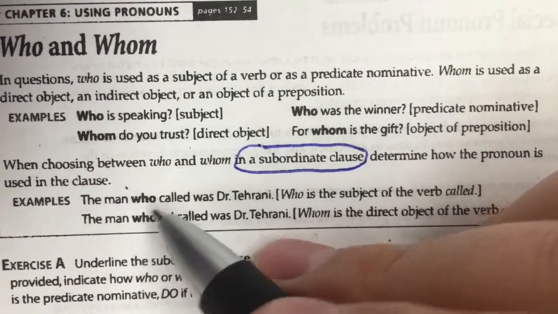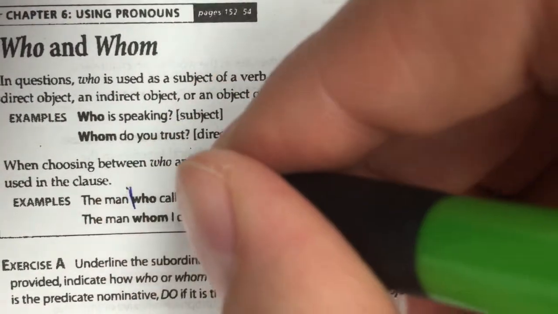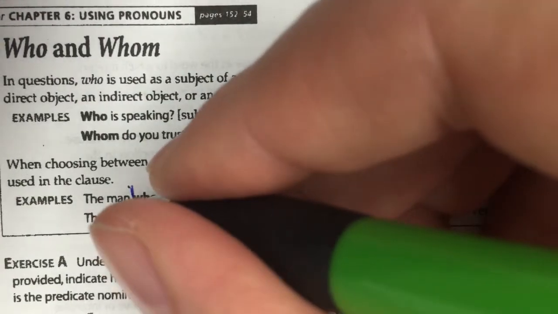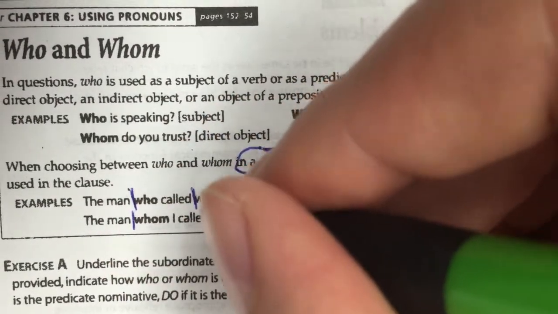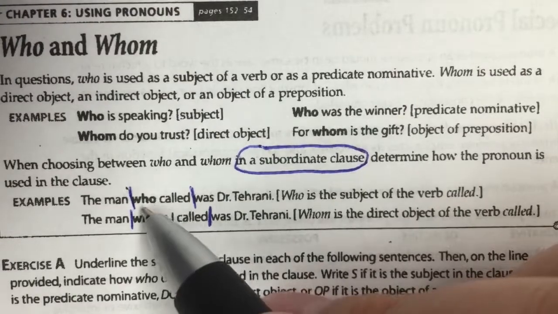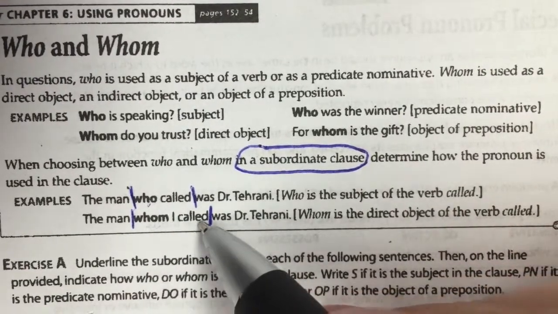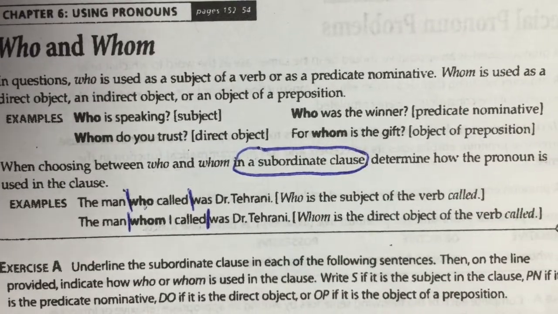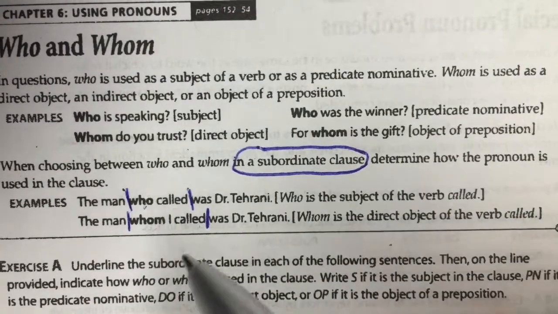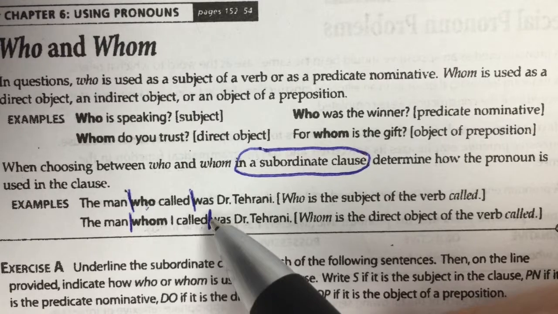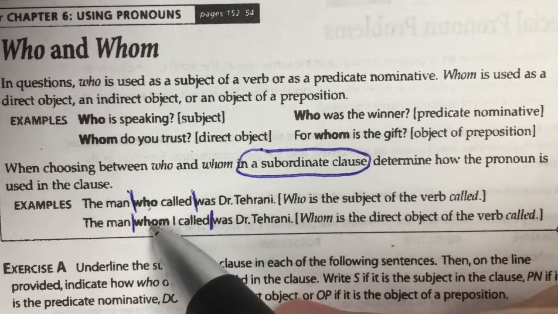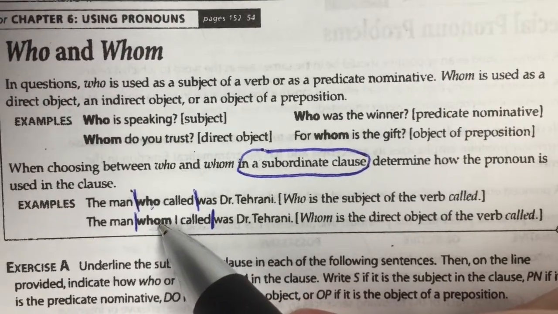Like here we have who called, or whom I called. And they'll have a subject and a verb, like here's a subject and a verb, and then here's a direct object, a subject and a verb. And so what you have to do is find where the clause starts and ends, and then decide whether this is doing the action or receiving the action.